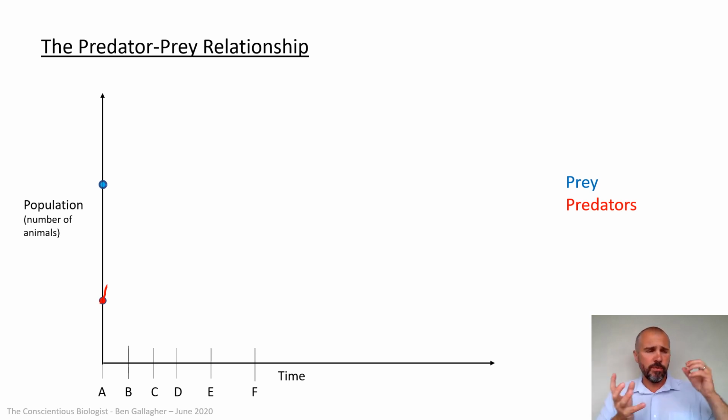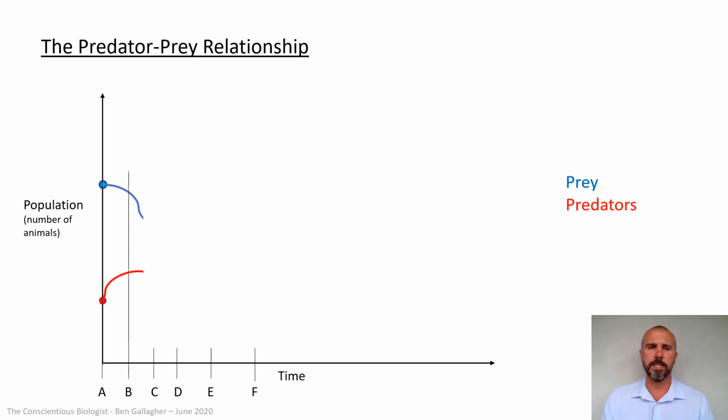The quantity of prey should always be much higher because of the energy losses as you move through a food chain. So if you've got a load of prey animals, remember those prey animals will be burning up lots of their energy respiring. Then the predator won't eat all of that prey animal. Plus a lot of that prey animal will be eaten but will go straight through the digestive system and be excreted out the other end. So there needs to be a lot more prey than predators. So that's why we start our graphs there. Now, if you look at the predators, you'll see that I've just drawn it just starting to increase very slightly.